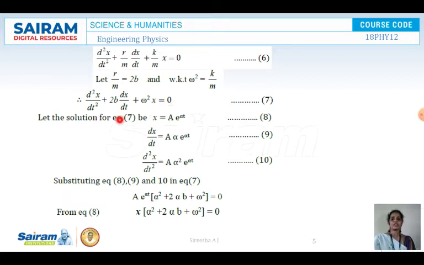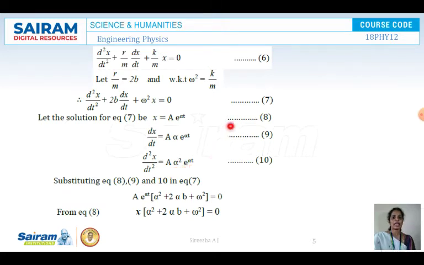Now let the solution for equation 7 be x is equal to A into e to the power of alpha t. Differentiating this equation, dx by dt is equal to A alpha e to the power of alpha t, and differentiating again, d square x by dt square is equal to A, where capital A is the amplitude, alpha square into e to the power of alpha t.